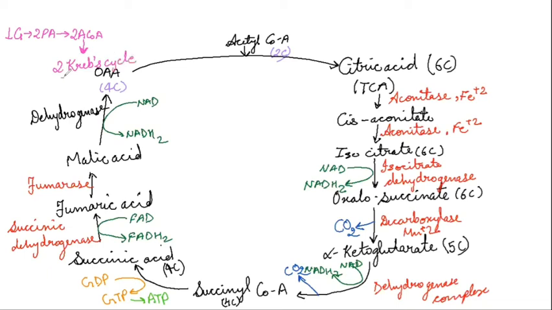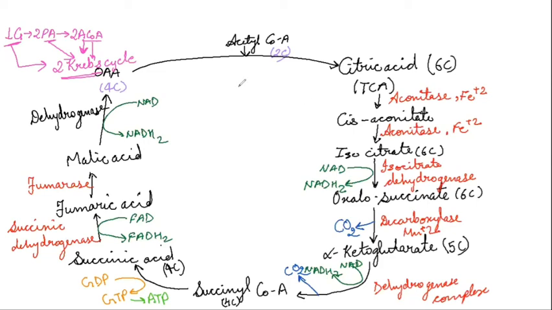So this is one point you need to remember. For 1 glucose, 2 Krebs cycles. For 1 pyruvic acid or 1 acetyl coenzyme A, 1 Krebs cycle is there. Clear? Now, if we talk about the calculations from 1 Krebs cycle, we'll get the results like this.